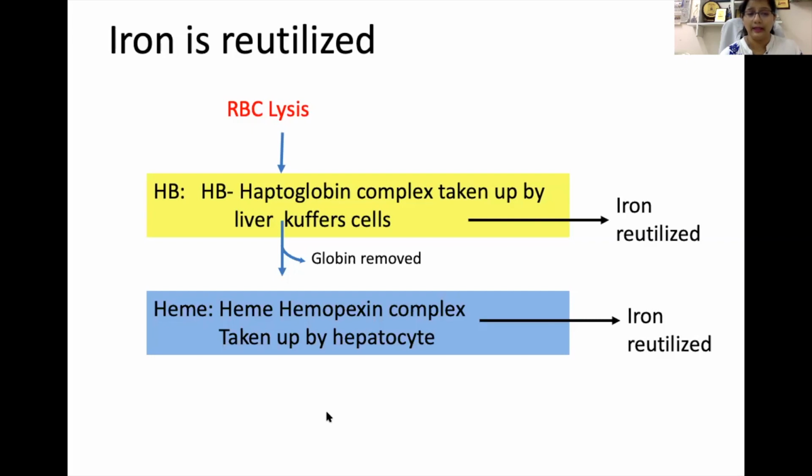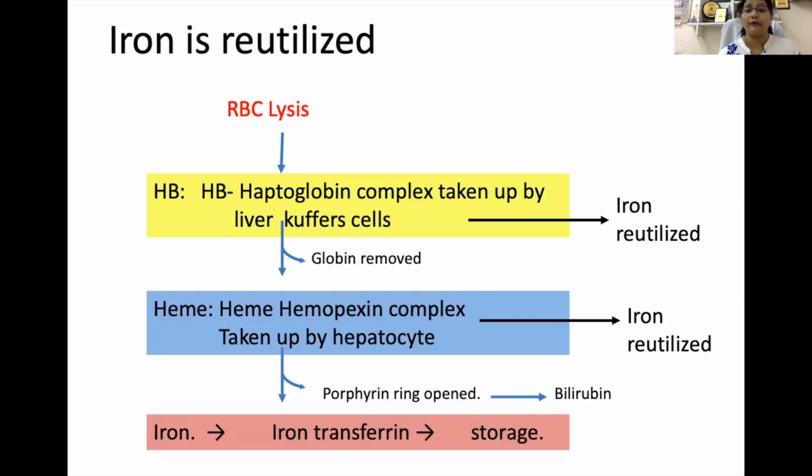Now once heme is reduced, the porphyrin ring is opened and bilirubin is formed. The iron which is released at this time again binds with a transferrin molecule, forming an iron-transferrin complex, and this transferrin acts as a transport protein. Why am I telling you this, why is iron reutilized?